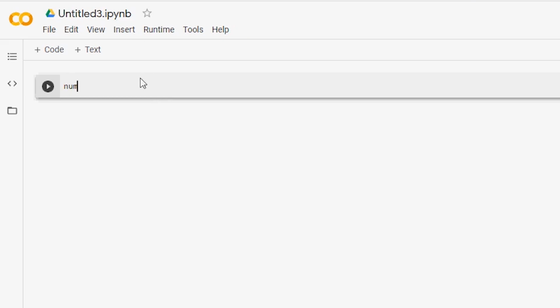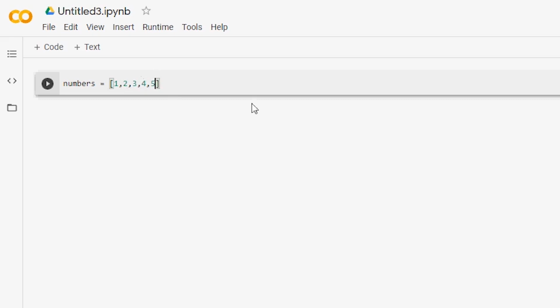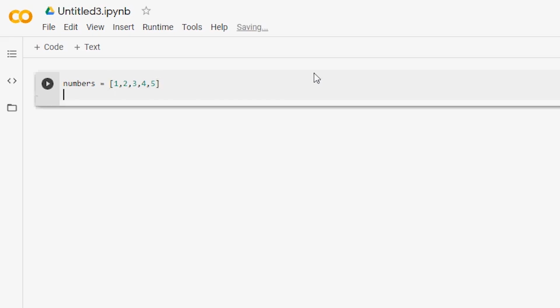So let's go ahead and type in numbers, which is going to be our list name. Open the square brackets and type in, how about numbers 1 through 5? Alright, now let's close our square brackets. Awesome. So now let's begin coding a for loop by using the for keyword. So this keyword signals to the computer that we want to do a for loop. So let's click enter and just type in our keyword for.